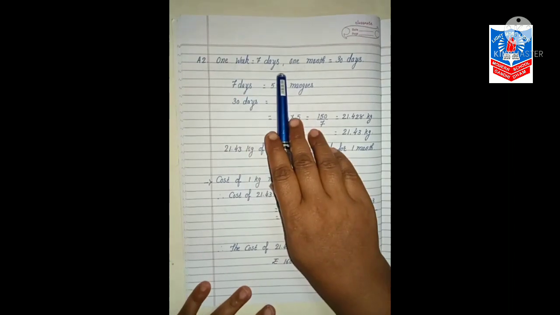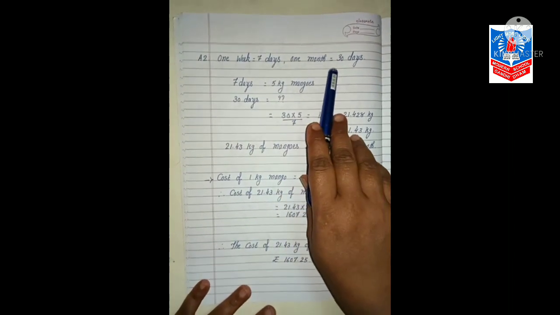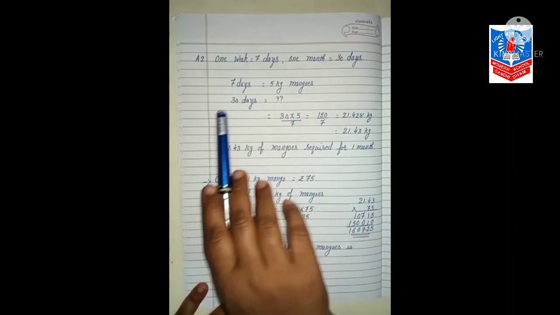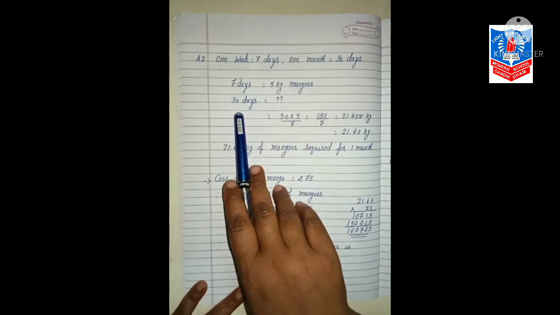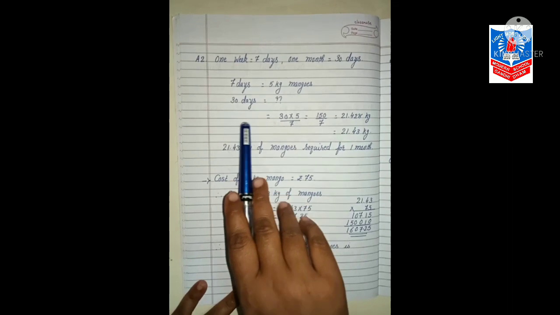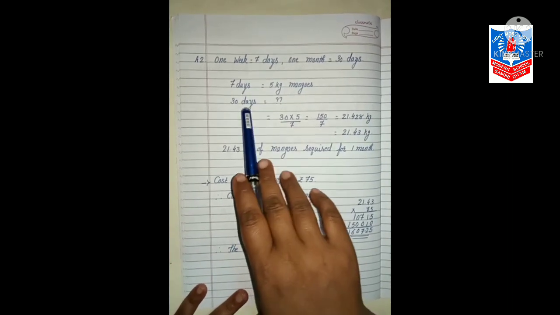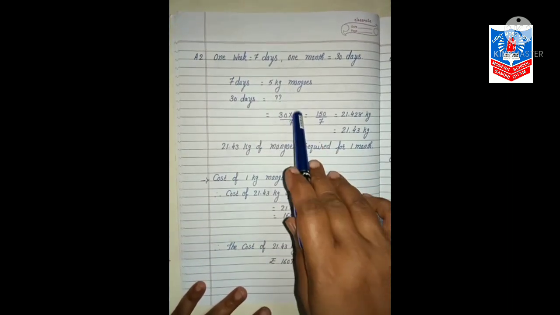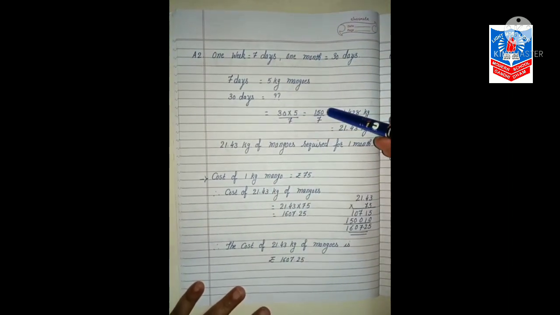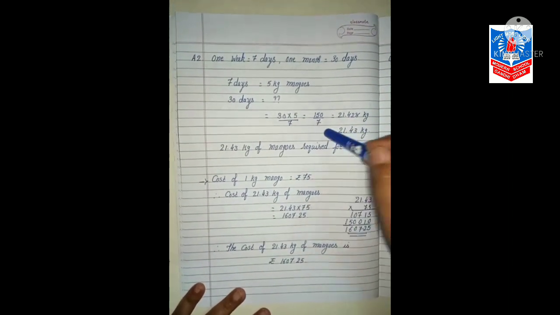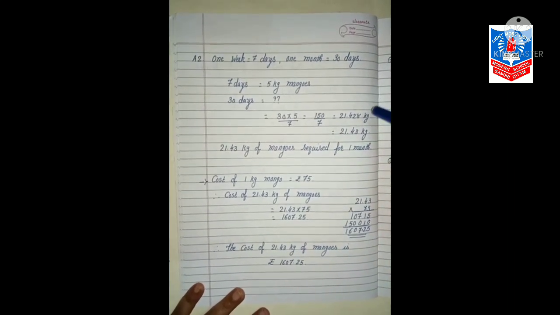Now, 1 week is equal to 7 days, 1 month is equal to 30 days. Now, in 7 days we use 5 kg mangoes. So, for 30 days, how will we find it? We will cross multiply: 30 into 5 divided by 7. That is 30 into 5 is 150, 150 by 7. When you divide, you will get the answer